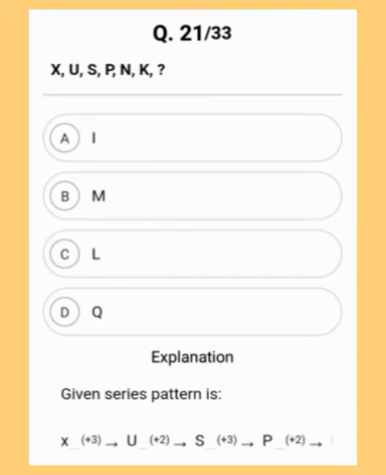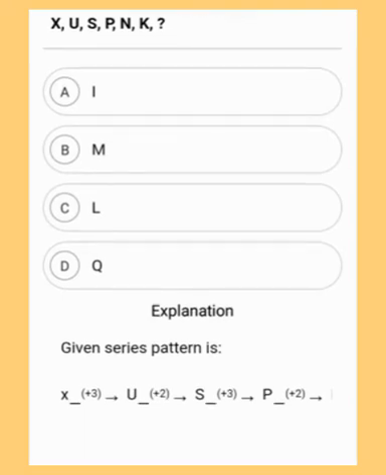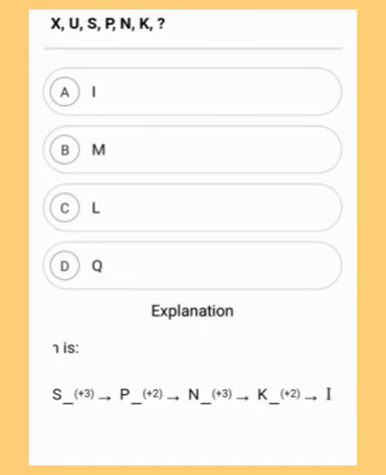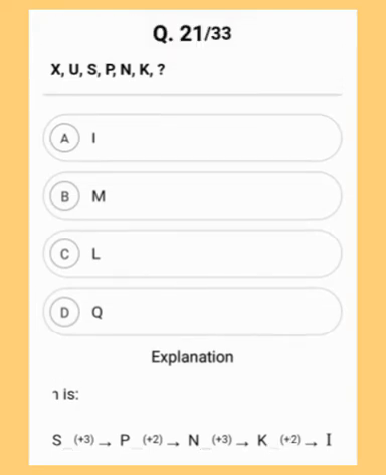So the given series pattern is X plus 3, U plus 2, S plus 3, P plus 2. So in this way the required answer will be I. Option A, I. So it's like plus 3 and plus 2. This is the sequence. Moving to the next question.